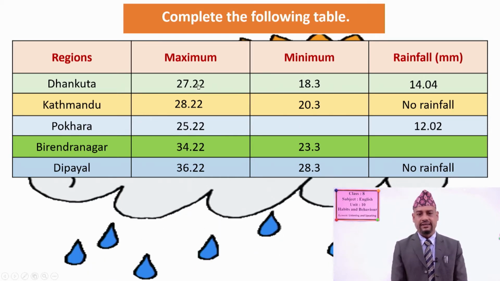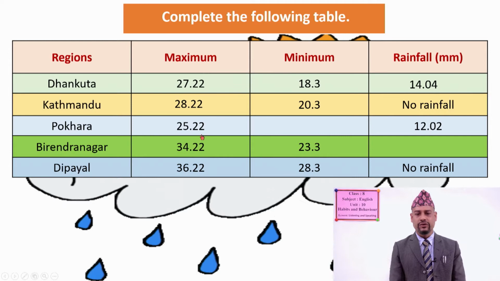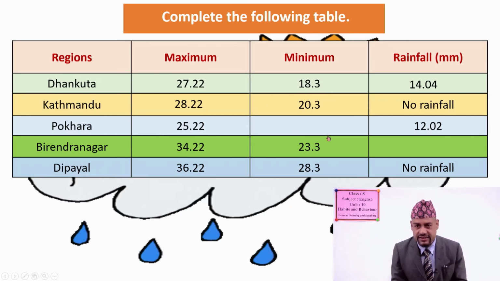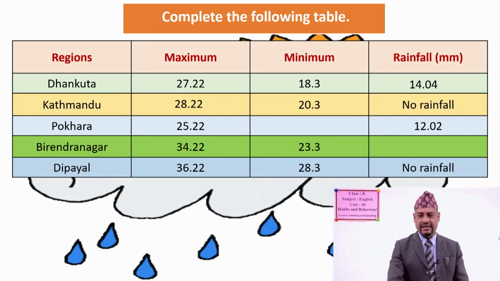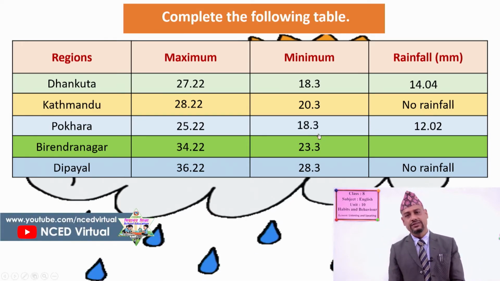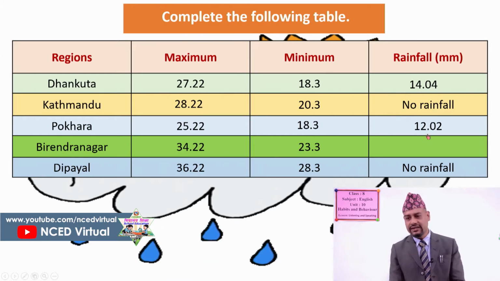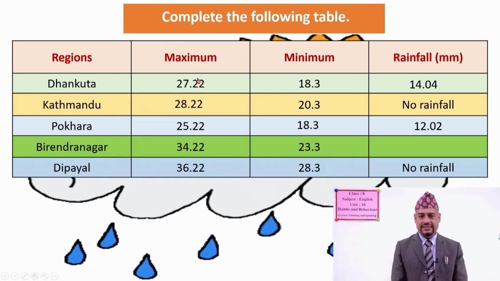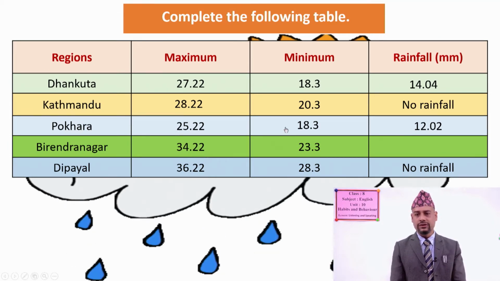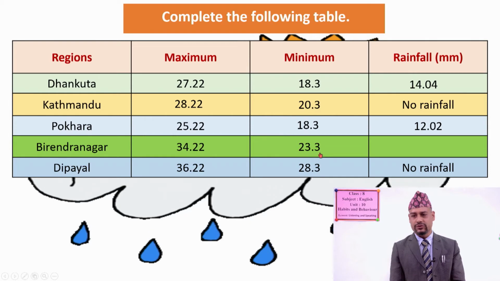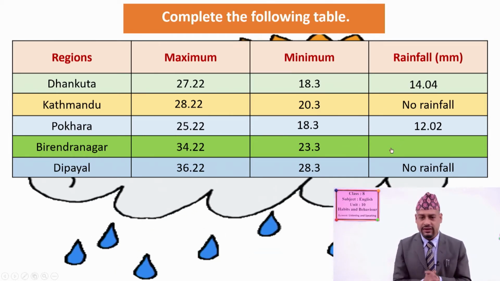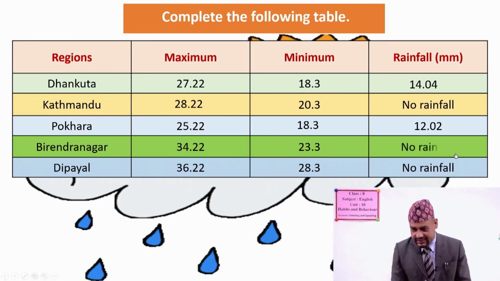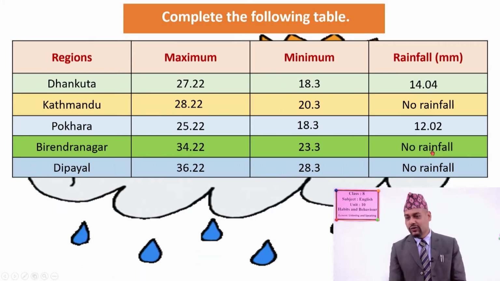Now Pokhara, maximum temperature is 25.22. Now what's the minimum temperature said in our weather forecast in the audio? Oh yes, that is 18.3, and rainfall, it's already given here, 12.02. Now Birendranagar, maximum temperature is 34.22, minimum temperature is 23.3. Now rainfall, what's the rainfall there in Birendranagar? Oh yes, you are correct, no rainfall, okay.